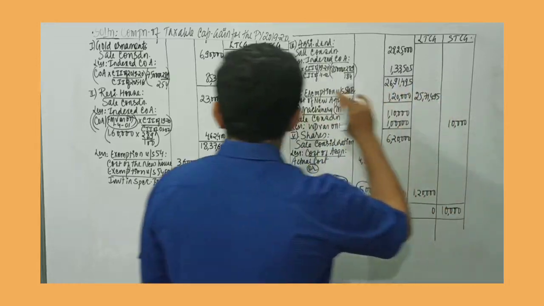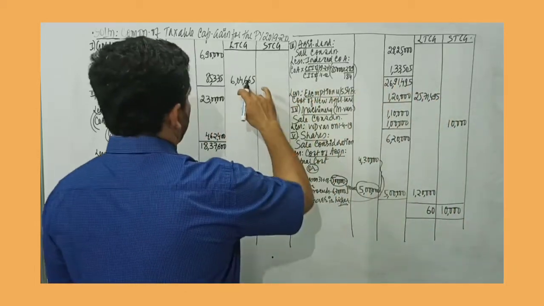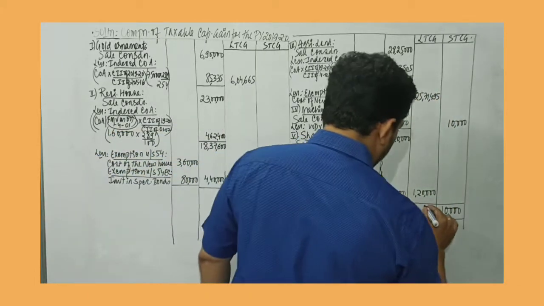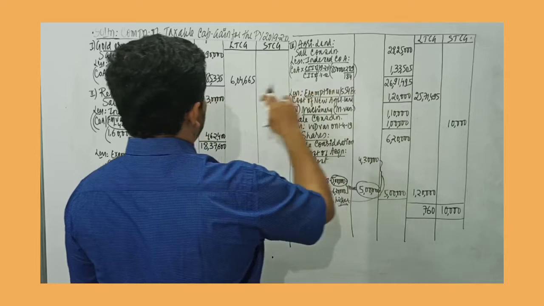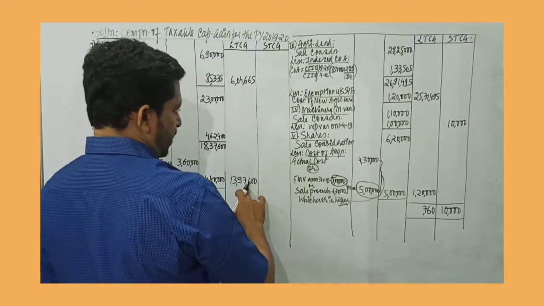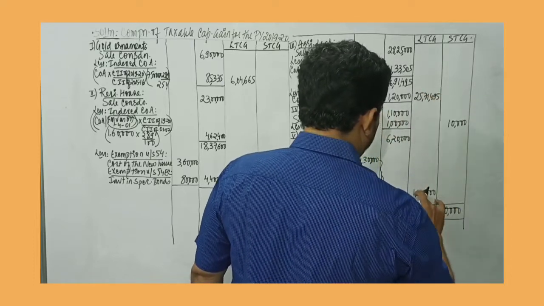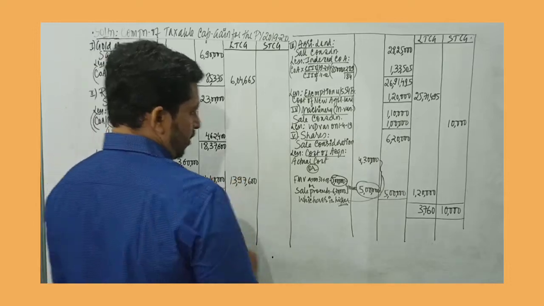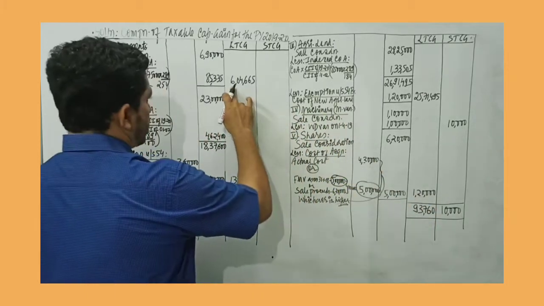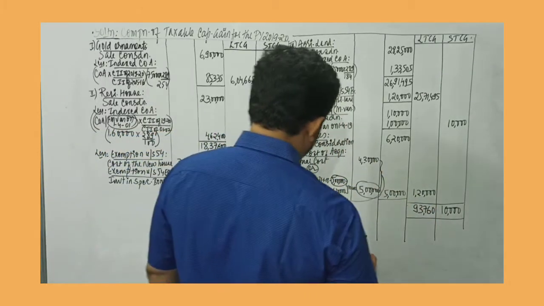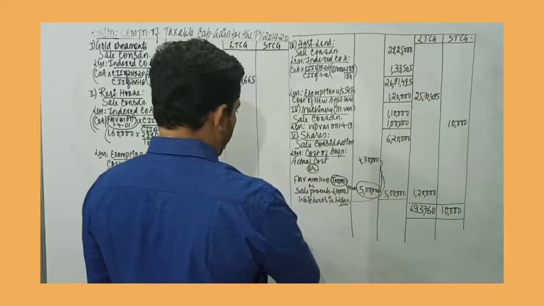So 1, 9 plus 1 is 10, plus 6 is 16. So 6, 1, 5, 11, 11, 6, 17. So you get 17, 1, 2. 2 plus 4 is 6. 6 plus 7 is 13. So 3, 1. That would be 8, 9, 10. 10 plus 9 is 19. So 1, 6, 7. 7, 6, 13. 13, 3, 16. 6, 1. So it would be 3 and 4.